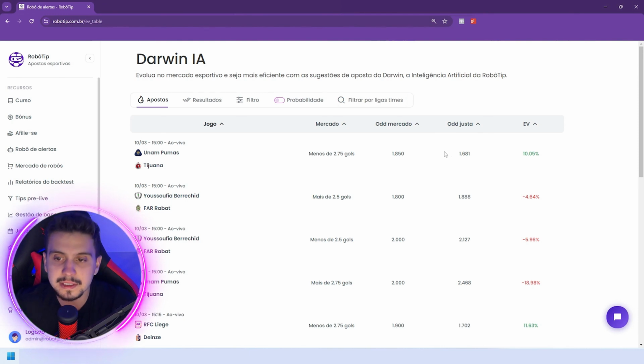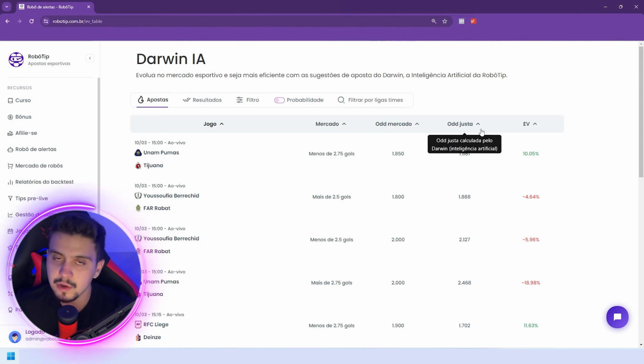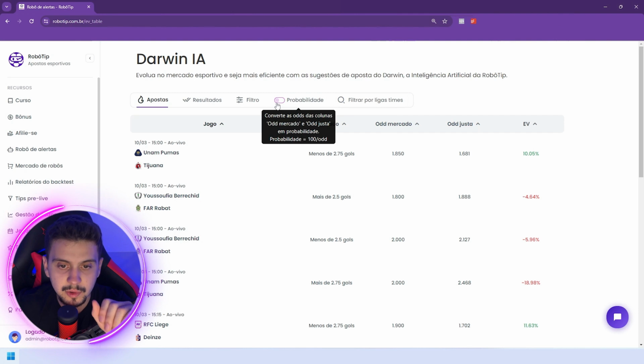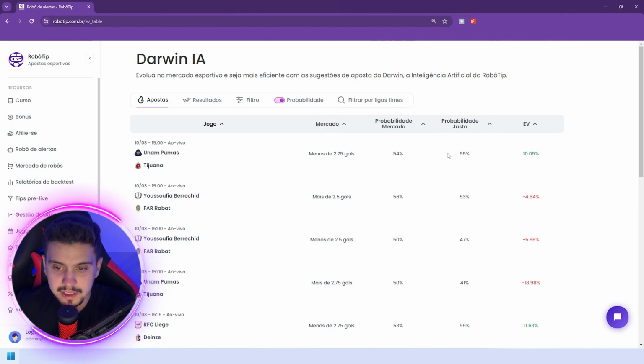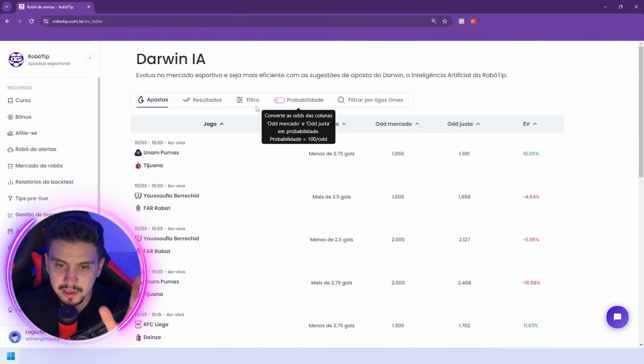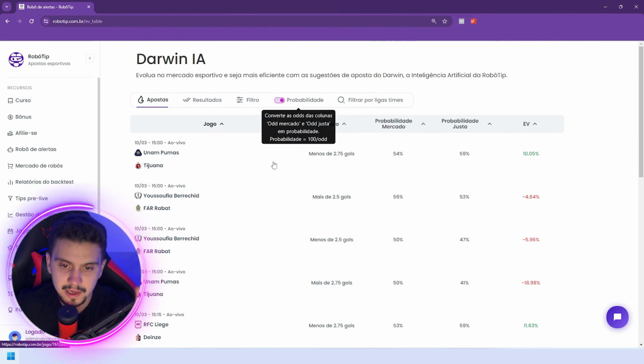Brandon, what is the fair price? Is the fair price always a fixed price? No. Each person, each system, each artificial intelligence has its own pricing. So here, for example, if I click on probability, Darwin gives me the fair probability. Then converting this fair probability into odds, for example, here we have a probability on Humana, Pumas, and Tijuana.